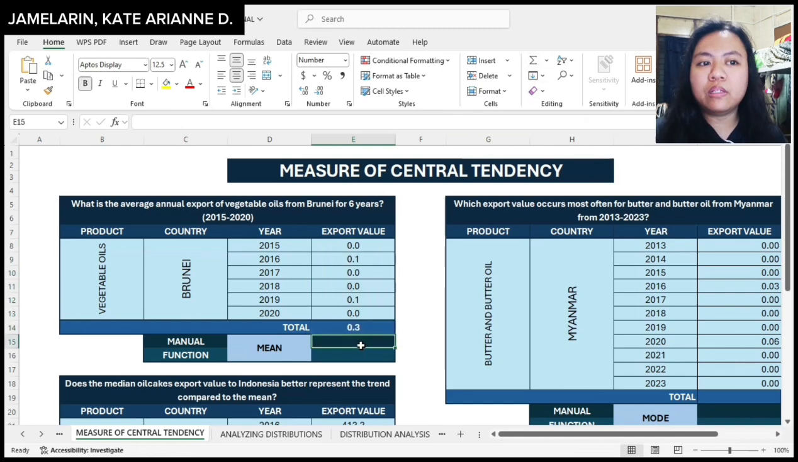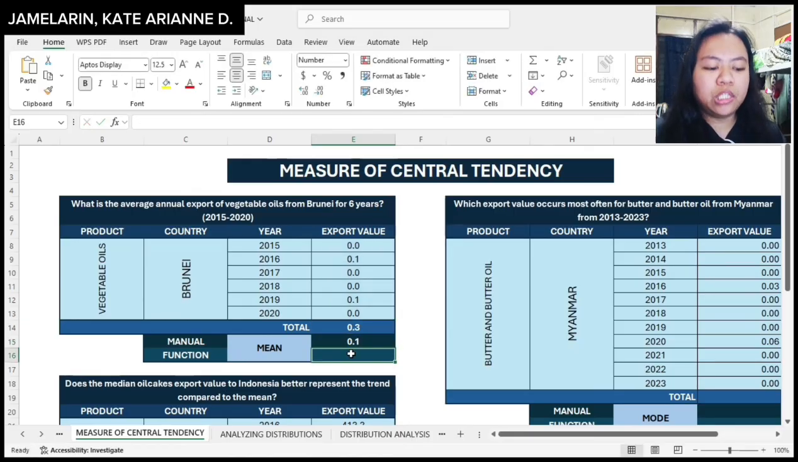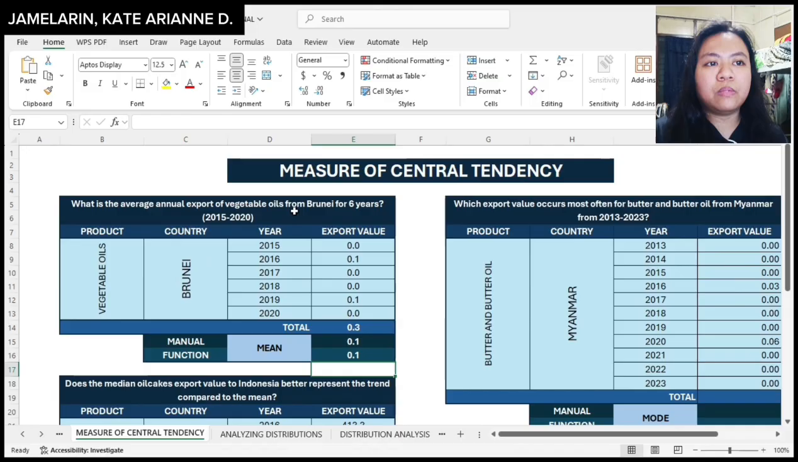And then, for manual computation, I will be getting also first the total of all the export value. And since I have 6 export value, for manual computation, I will be dividing it to 6 to get the average. For function, I will be using this formula, which is equals average. And then, I will be selecting the data set that I would like to get the average. So here, I have the average annual export of vegetable oils from Brunei for 6 years, and that would be